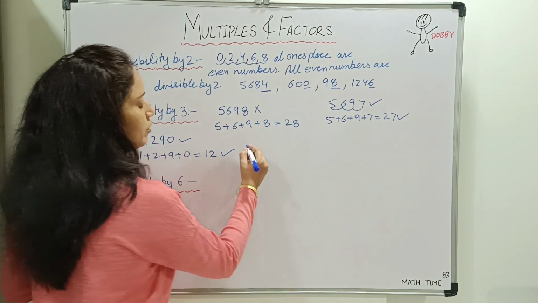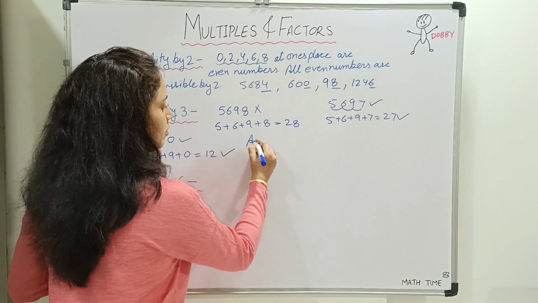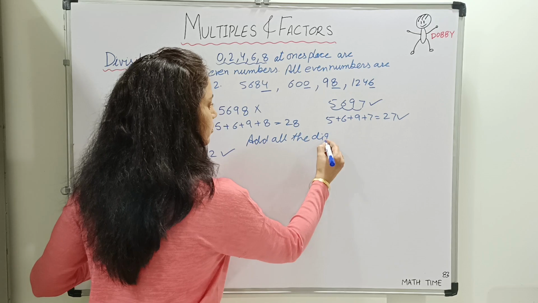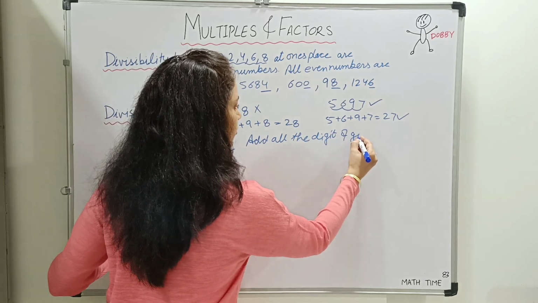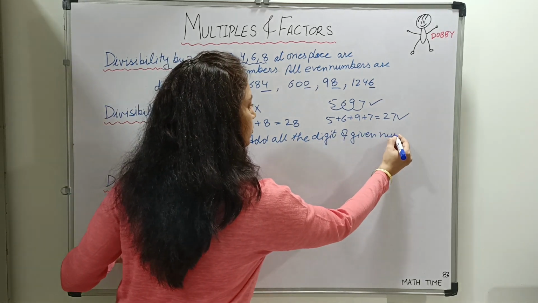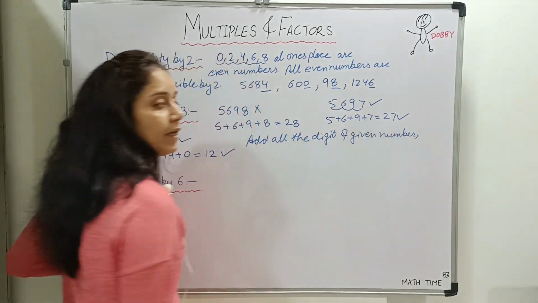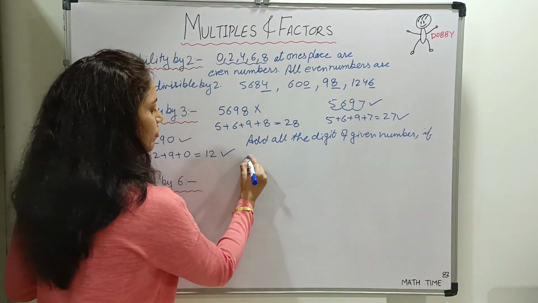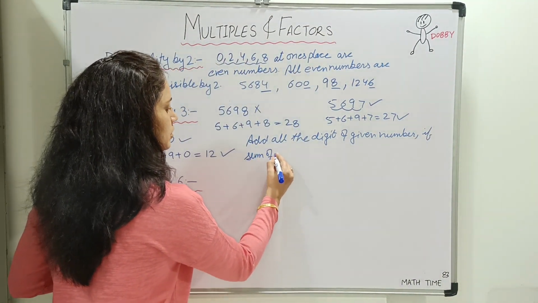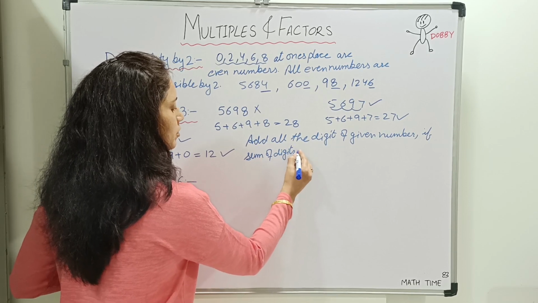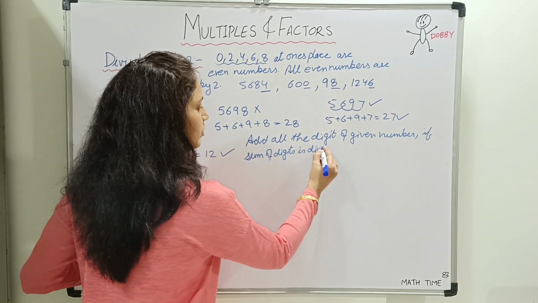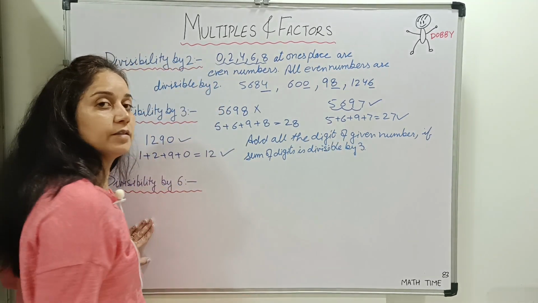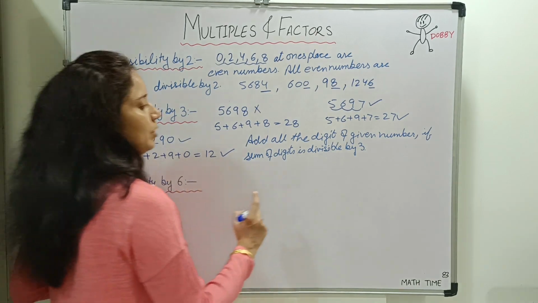So what is the rule? Add all the digits of the given number. If the sum of digits is divisible by 3, then the given number is also divisible by 3.